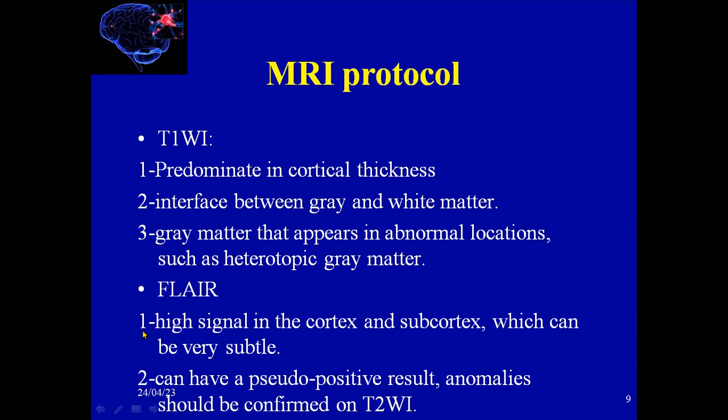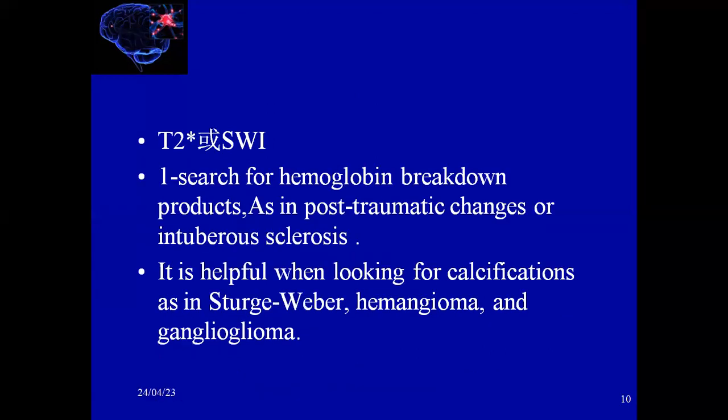On FLAIR, we have high signal in the cortex and subcortex, which can be very subtle. Sometimes we have pseudo-positive results, like anomalies, which should be confirmed by T2. On T2 and also SWI, we must search for hemoglobin breakdown products, as we see in post-traumatic changes or in tuberous sclerosis. It is also very helpful to see calcifications, like in Sturge-Weber syndrome, hemangioma, and also ganglioglioma.